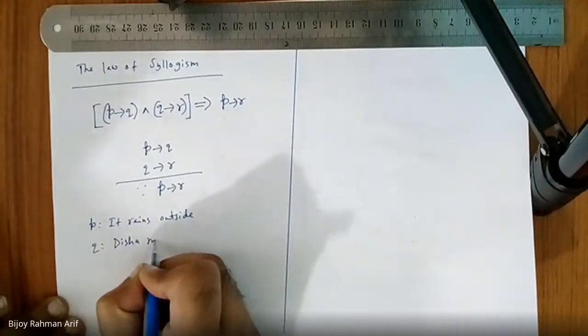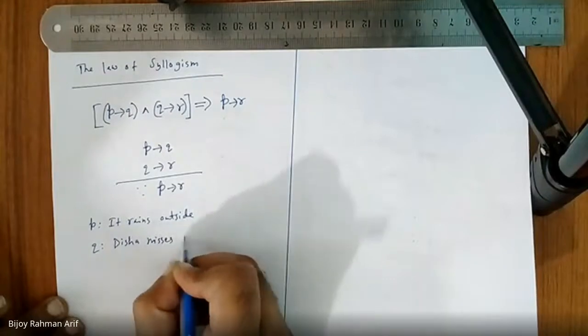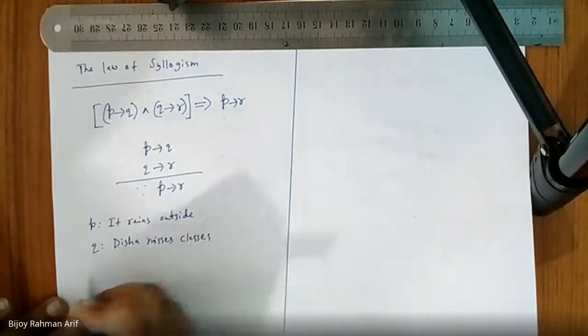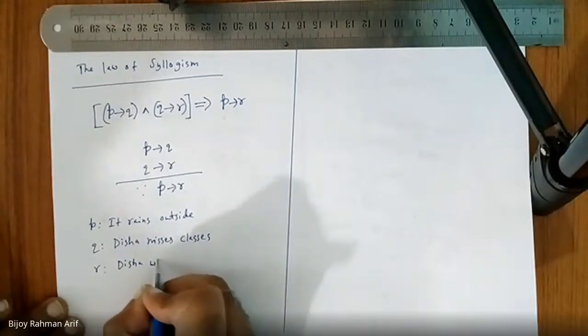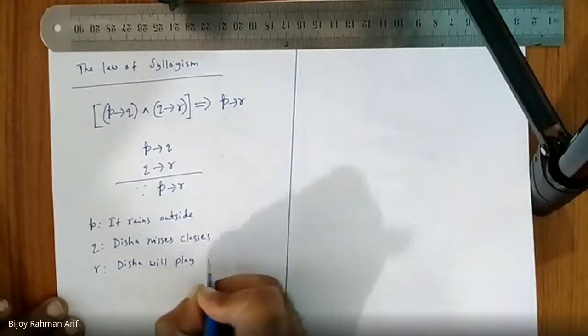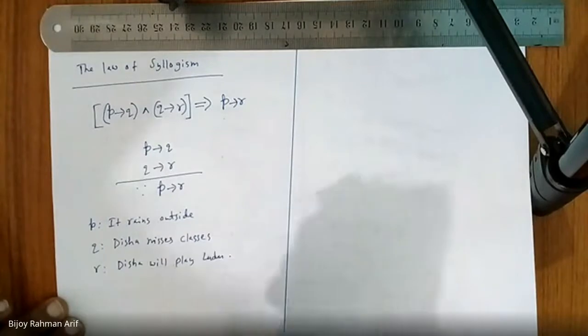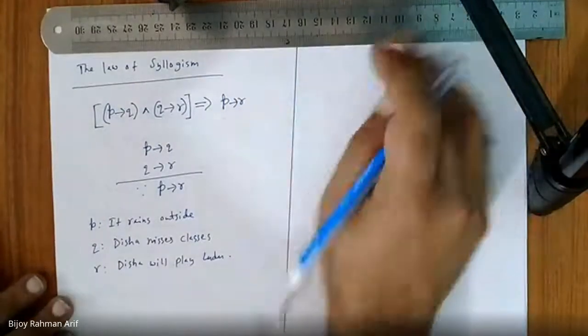Let's give another one. Disha will play Ludo. Then what is P implies Q?